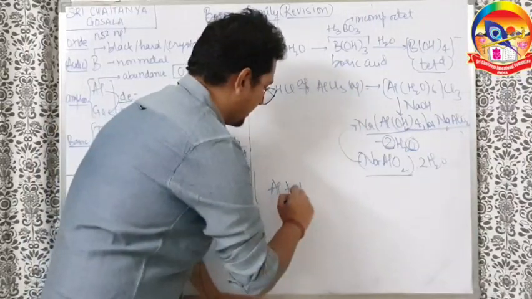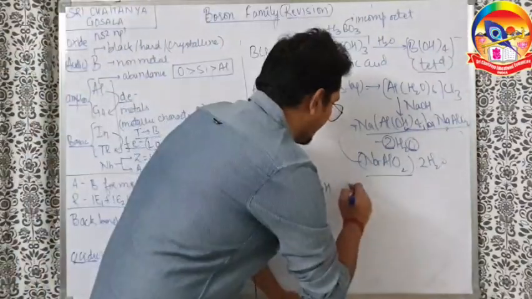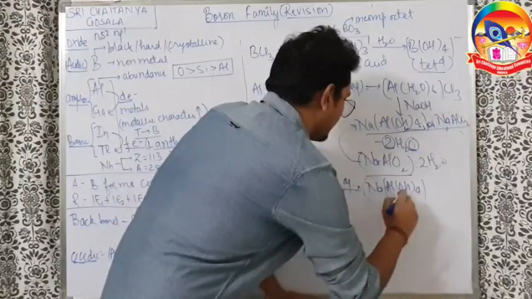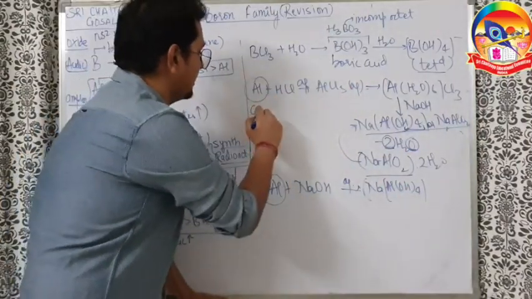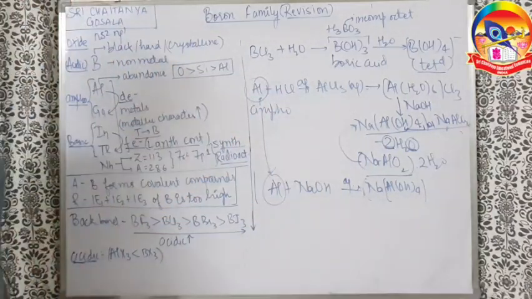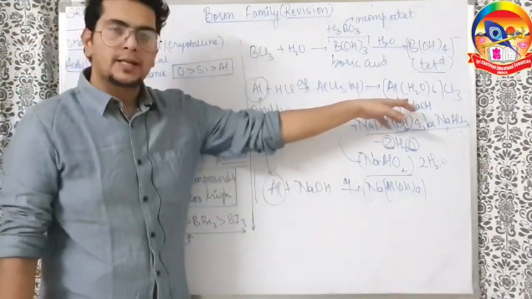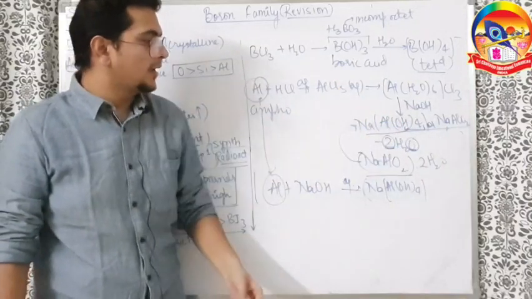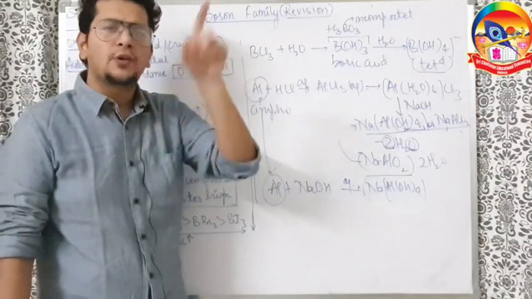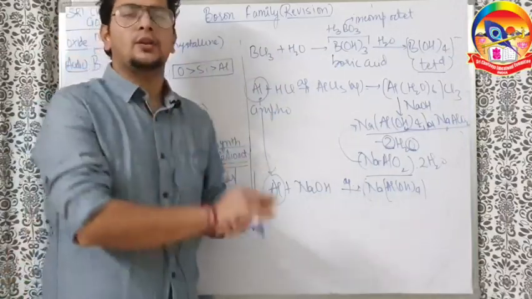So understand this. If I take aluminium directly with NaOH in the aqueous medium, I can write Na[Al(OH)4]. So we understand that aluminium is amphoteric in nature. It can react with both acid as well as base. So this is a brilliant question that can come. They can give you metal X, reacts with HCl, forms a complex Y, reacts with NaOH, you get Na[Al(OH)4] or Na[X(OH)4]. So find what the metal is. Search for any amphoteric in the options. Aluminium will be the best answer if we are talking about the boron family. So let's carry on to the next part.